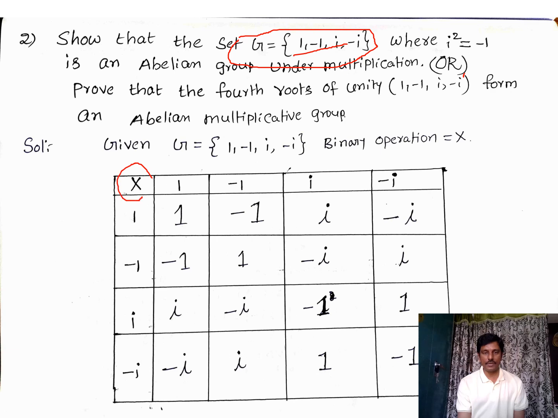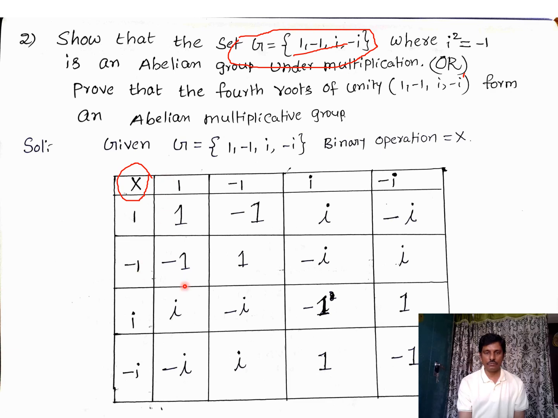What is the binary operation given here? Multiplication. So I multiply the elements one by one from row to column. 1 into 1 equals 1. 1 into minus 1 equals minus 1. 1 into i equals i. 1 into minus i equals minus i. So this row is filled. Now coming to the second row, the same process applied.